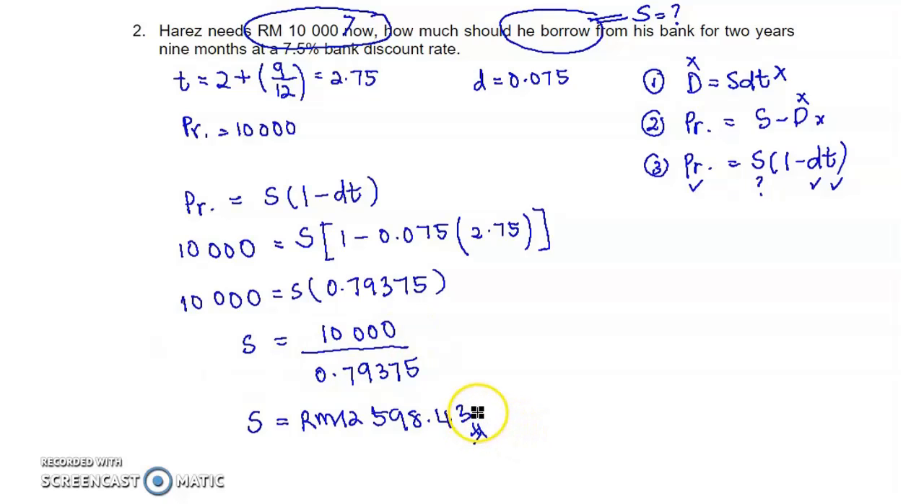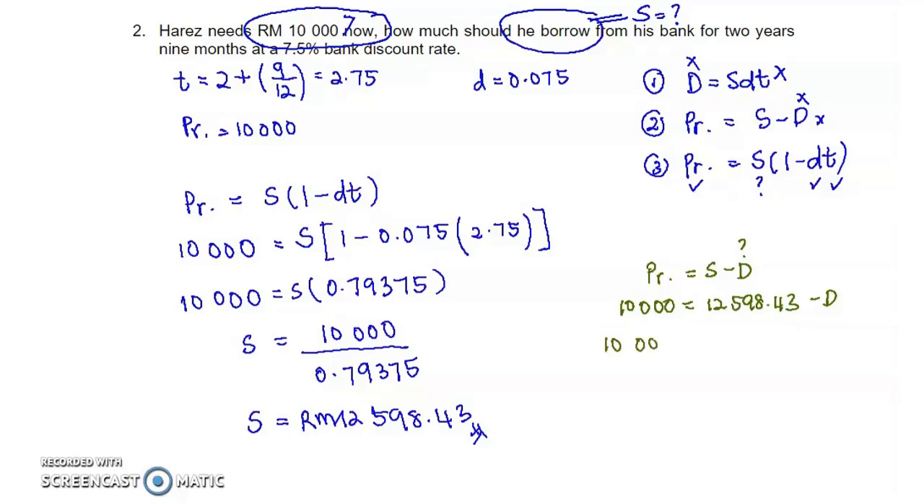So once you have value S here, we can calculate the value of the bank discount, right? So what is the amount of bank discount? If you look at this formula, proceeds equal to S minus D. Now we want to find value D. Proceeds is 10,000, S is 12,598 ringgit 43 cent, minus D. Now make D the subject.